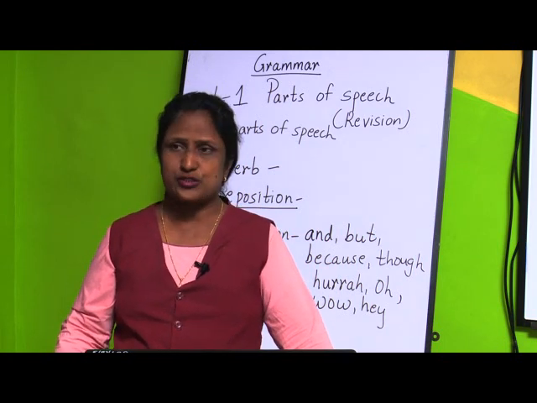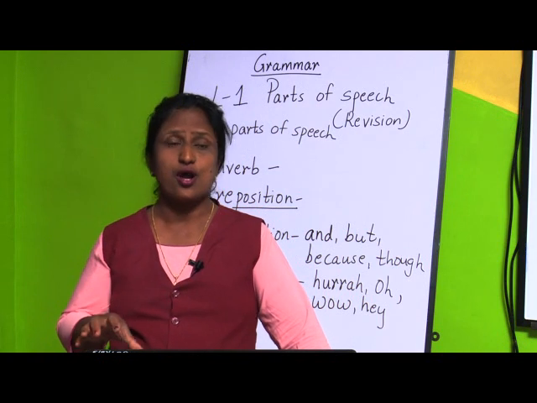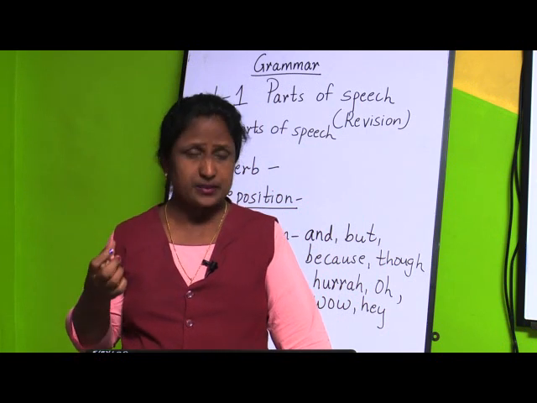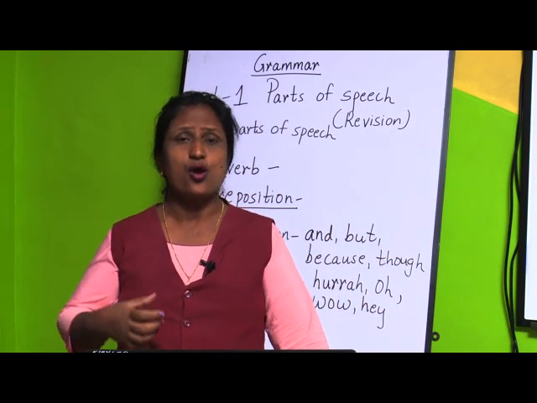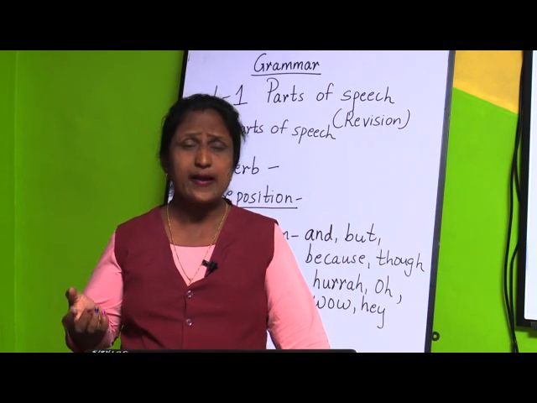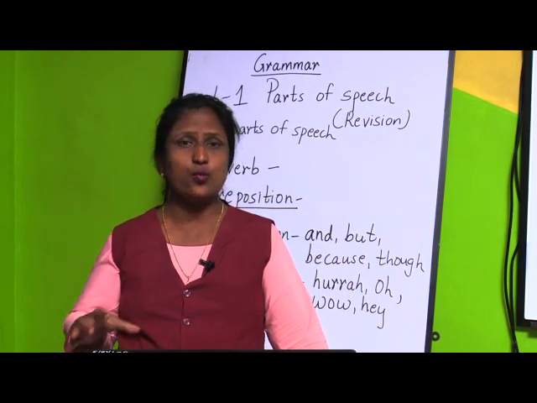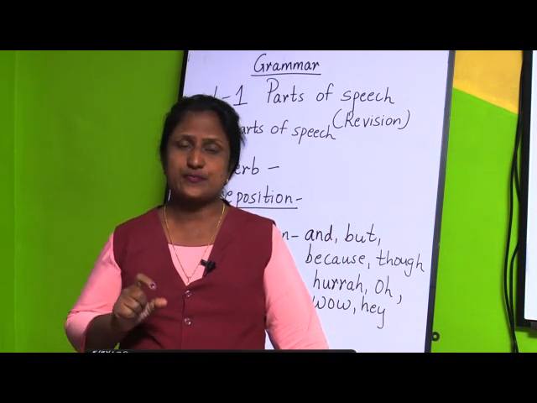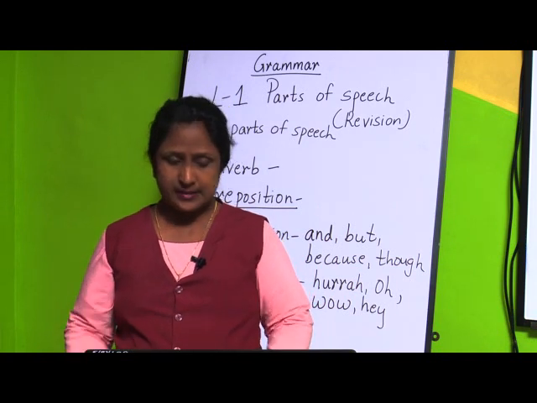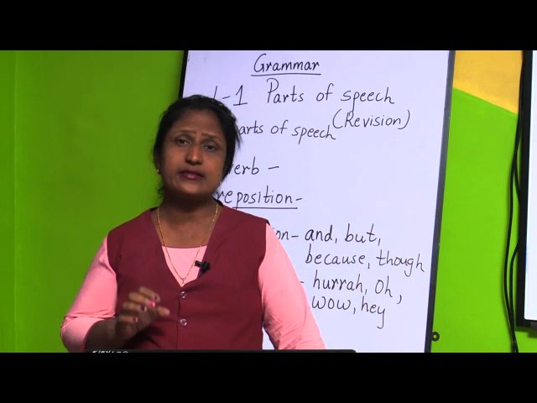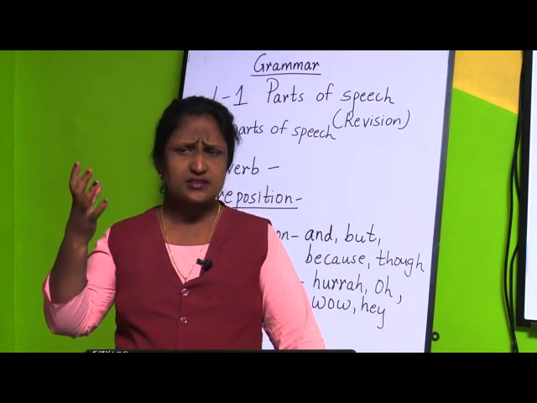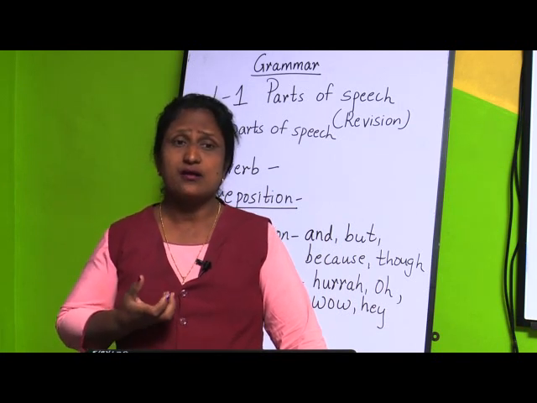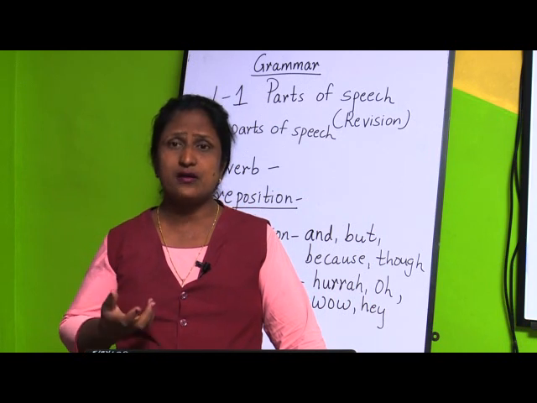And the next one is preposition. Here also we can see it tells the position of the place or of any time. It shows the method, or it shows the reason of any noun or of any pronoun. And the next is conjunction. The words which join two words or any two sentences, that part of speech is called a conjunction. And the last one is an interjection. In an interjection we express strong feelings, our joy, our sorrow, or our surprise.